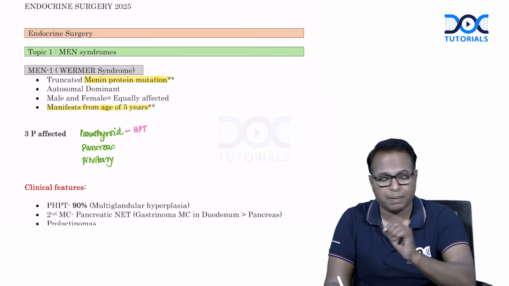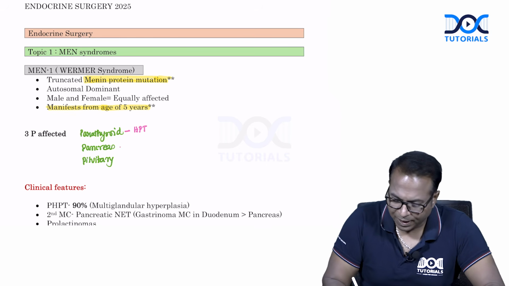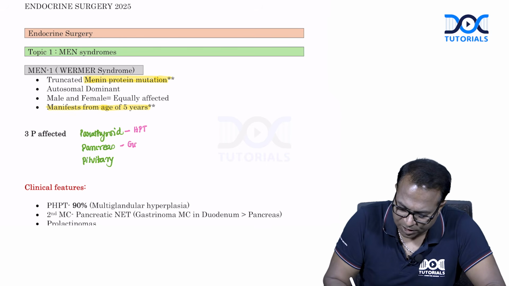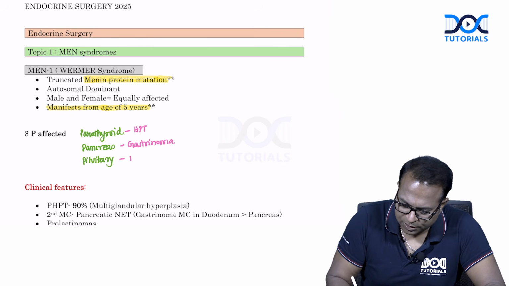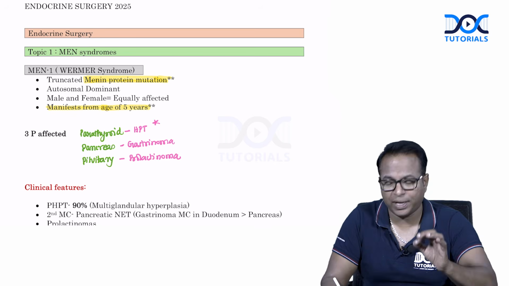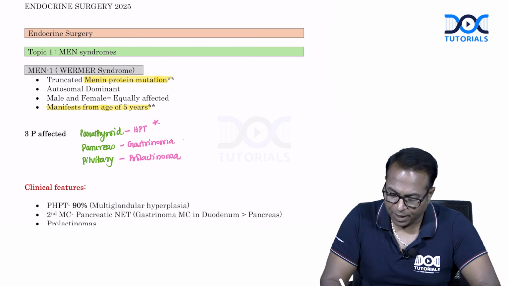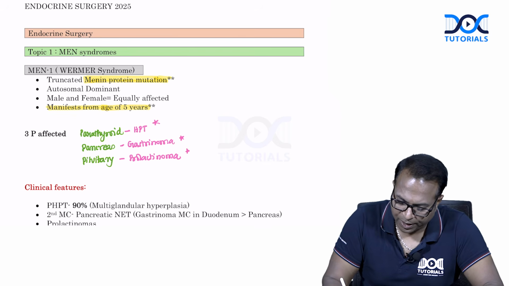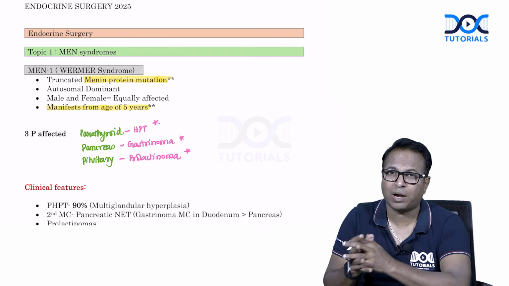In pancreas, there is gastrinoma. In pituitary, there is prolactinoma. So, all these are neuroendocrine tumors.